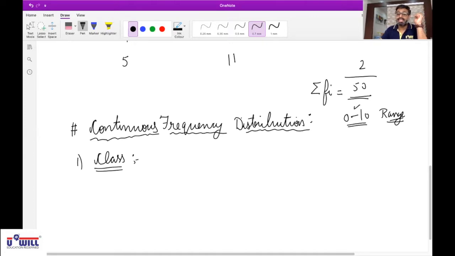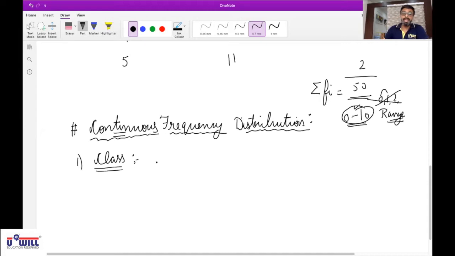Now, why do we write this class? Because what did we study yesterday? Continuous means it can assume any value between 0 to 10. Because it can assume any value between 0 to 10, you cannot write 0, 1, 2 and so on, because then values between 0 and 1 won't be included. So continuous frequency distribution is always represented in the form of classes.